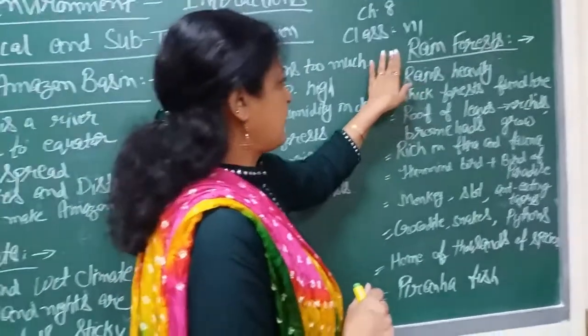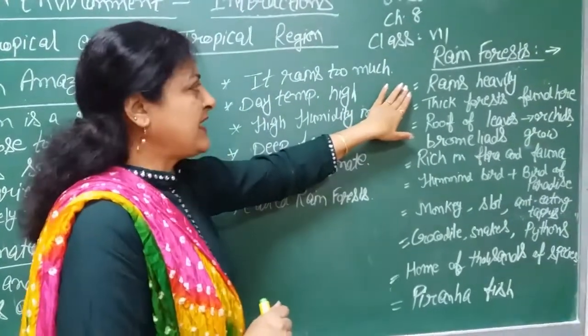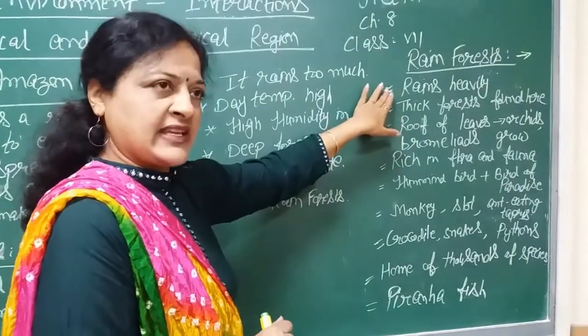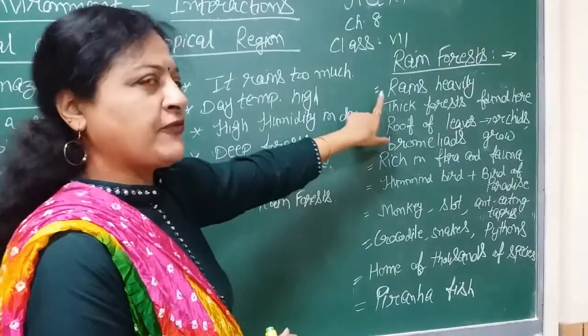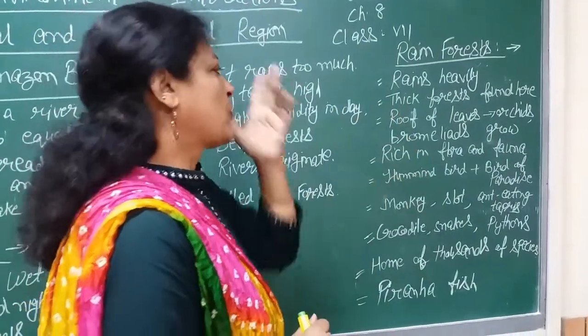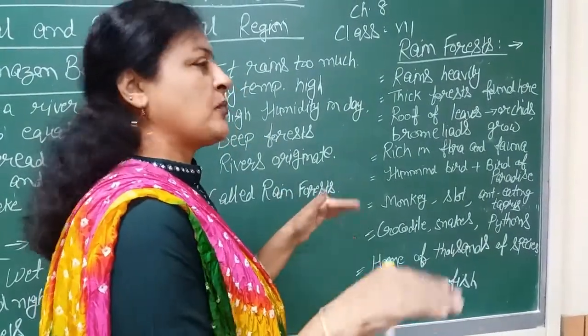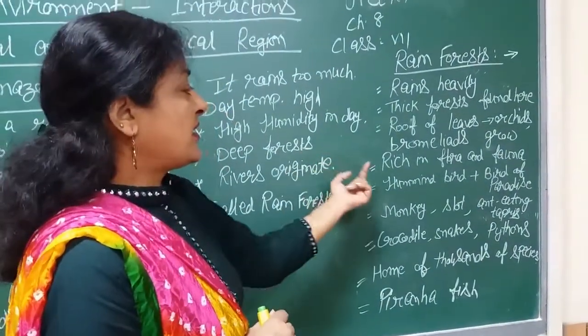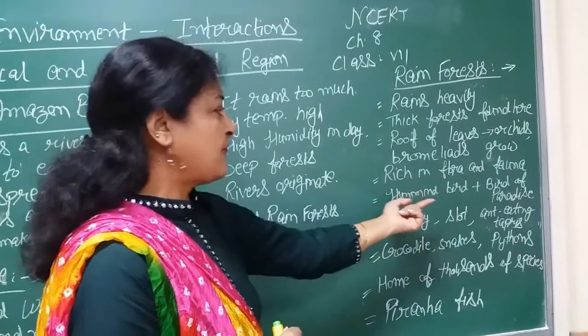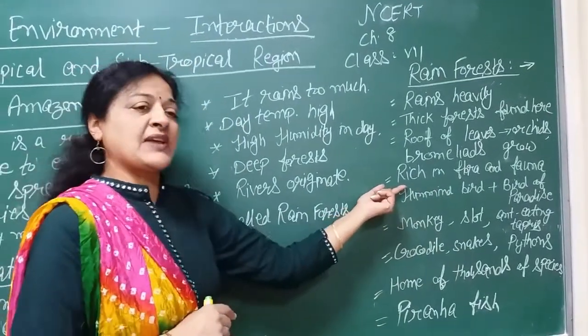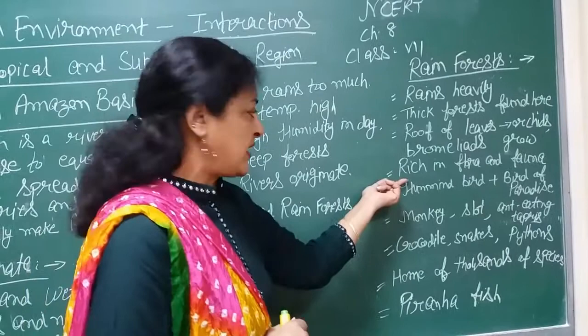Now we come to the rainforest. As it rains heavily here, that's why this area is called rainforest. Thick forests are found here, and a roof of leaves; orchids and bromeliads grow here. This area is rich in flora and fauna. We can say so many types of trees and animals are found here.